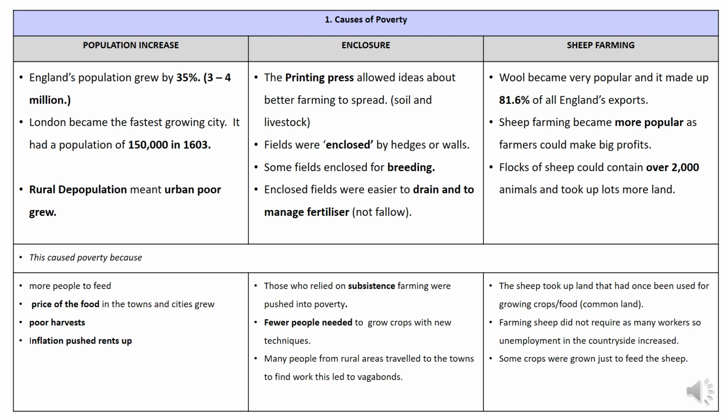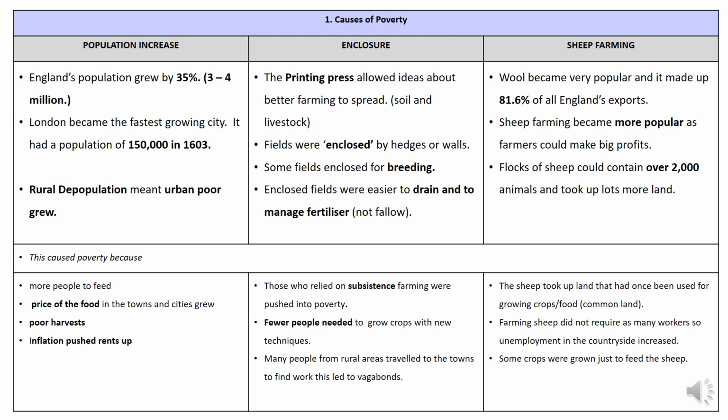Those who relied on subsistence farming, where they were just farming to make enough to feed their families, find themselves in poverty with this land now enclosed. They couldn't access it. Also, with these new techniques, you need fewer farm labourers, so this meant higher unemployment. This also leads to higher rates of vagrancy as people then leave these rural areas with these enclosed fields and they look for work elsewhere. So there's more visible vagrants out on the roads.